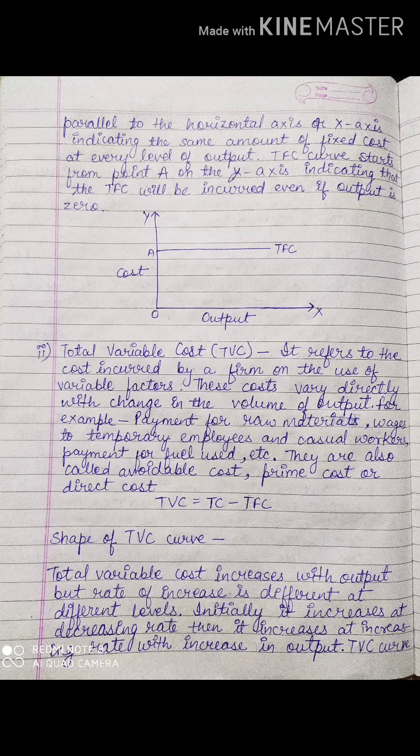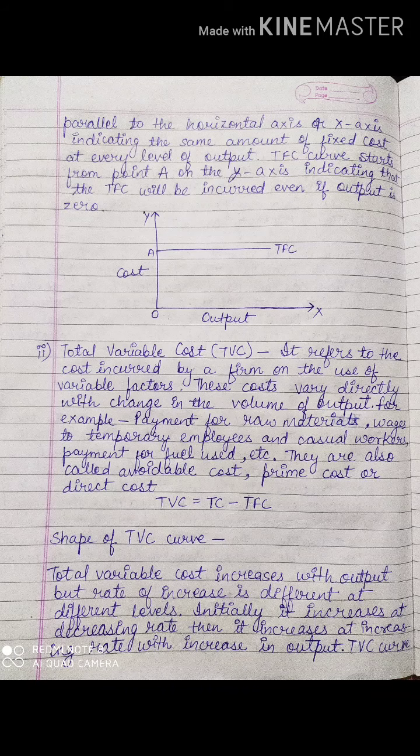Avoidable cost, prime cost or direct cost. Now what is the formula for total variable cost? That is total cost minus total fixed cost. Okay. Now the shape of the total variable cost curve. How the shape of the total variable cost curve is, this is what we are going to study.